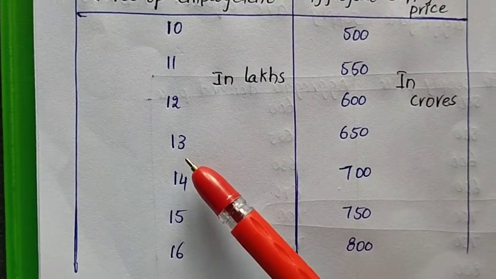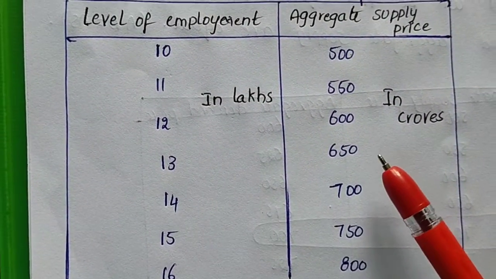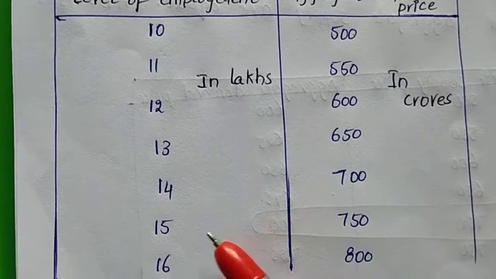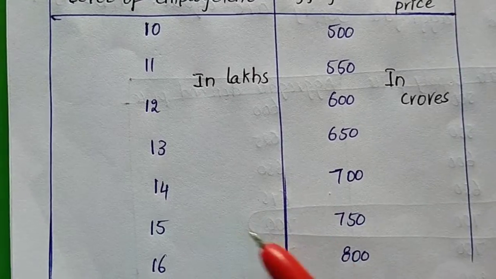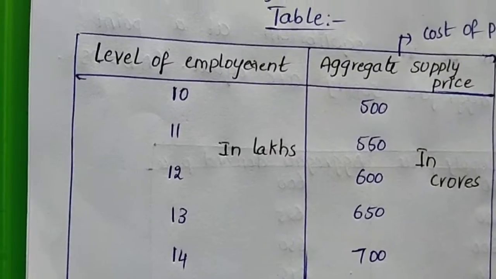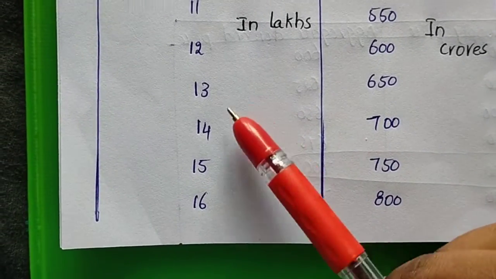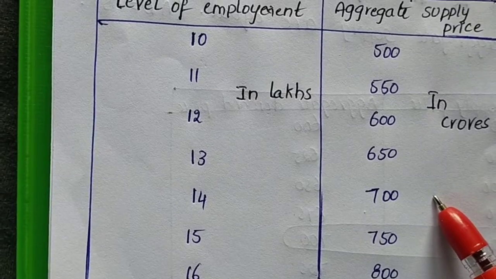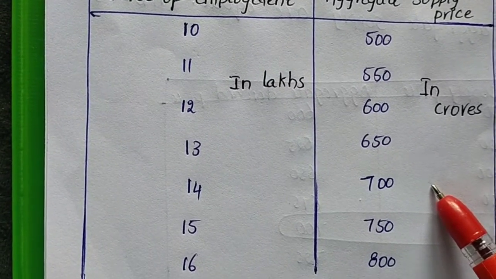For 13 lakhs, the aggregate supply price is 650 crores. Finally, you can see that for 14 lakh laborers, the cost of production is 700 crores. The aggregate supply price increases.